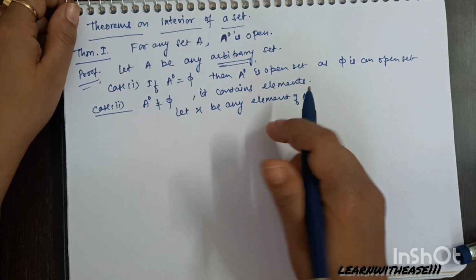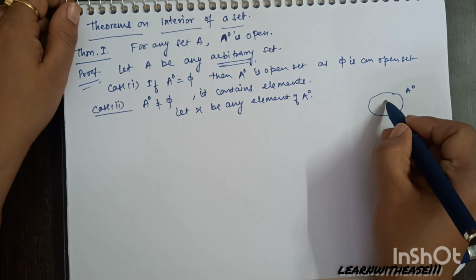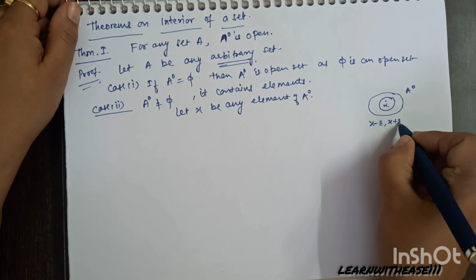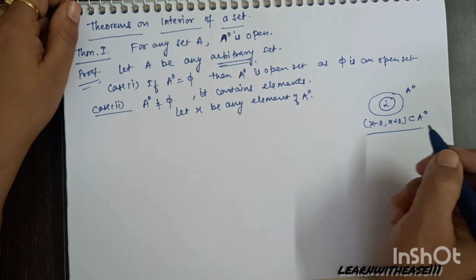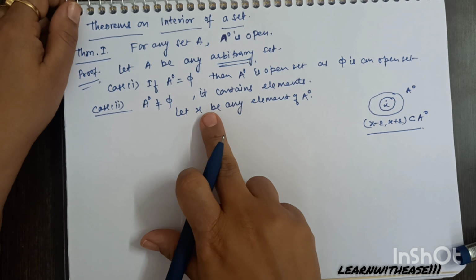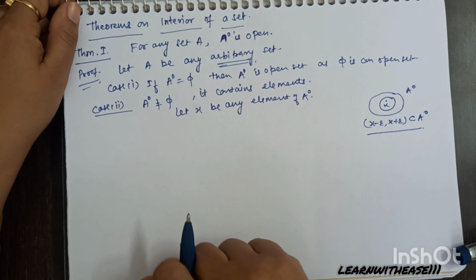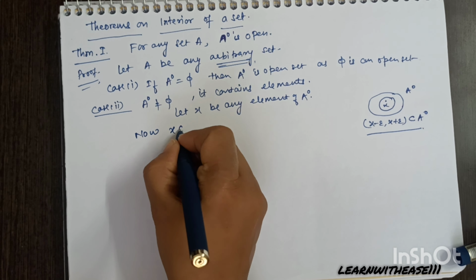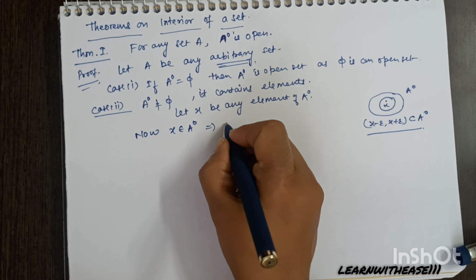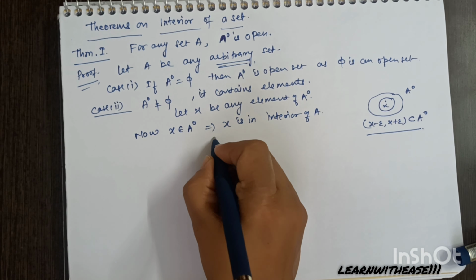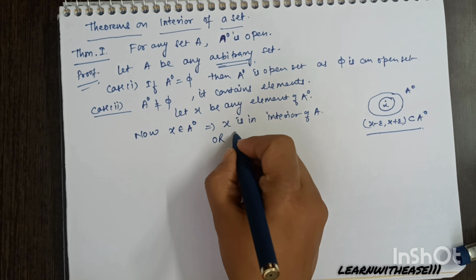I want to prove that A0 is open, and for open we need to prove it is a neighborhood of each of its points. Because if it is a neighborhood of each of its points, that simply means every point inside the set is an interior point. So we have taken x any element of A0. We actually want to prove the open interval containing x, that is (x minus epsilon, x plus epsilon), is contained in A0. That is our aim.